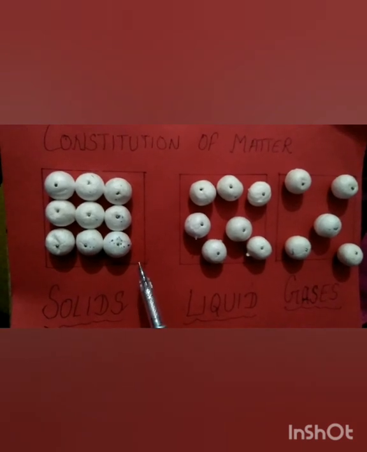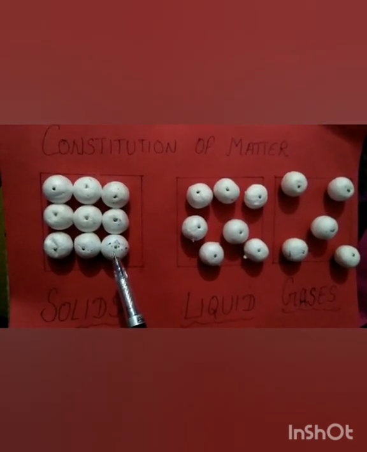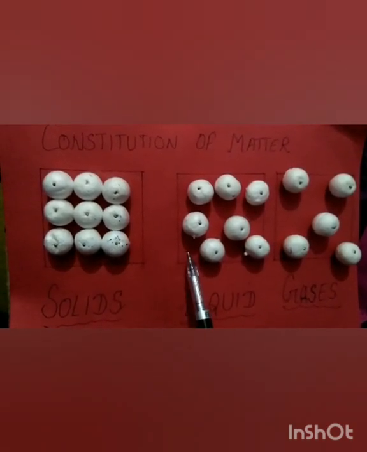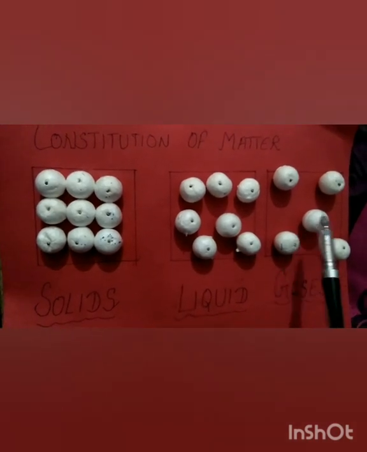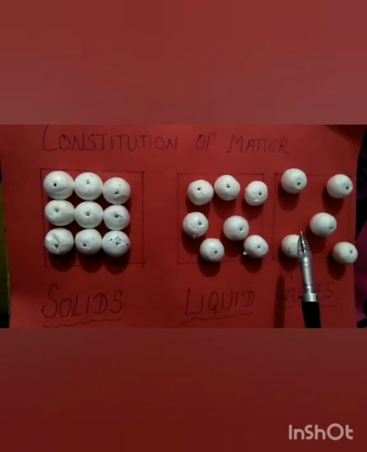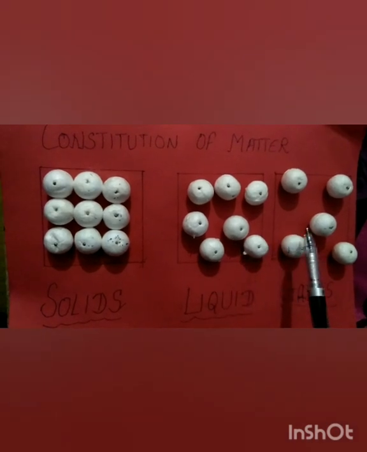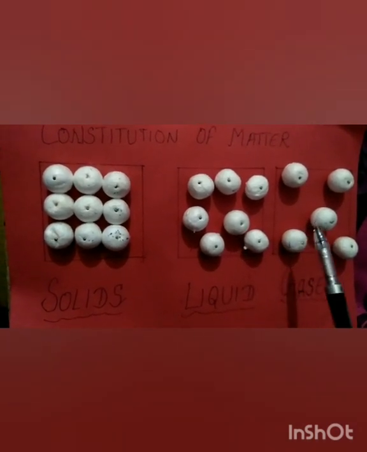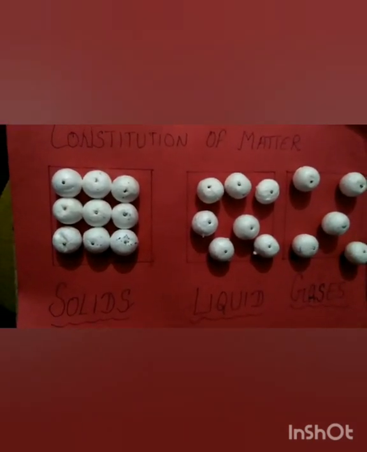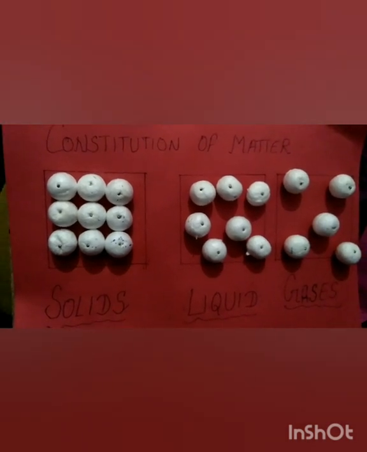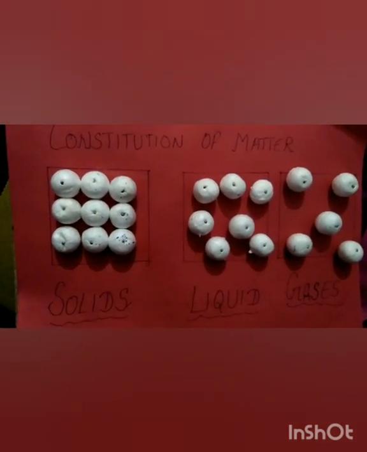But you can see that the number of atoms or molecules in these three rooms of same size are different. Why it is so, and why there is difference in the arrangement, and this arrangement will tell us whether the matter is a solid, liquid, or gas.